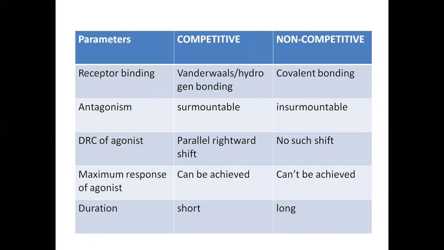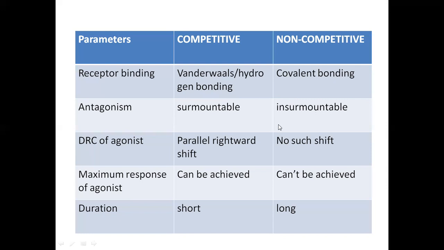The differences between competitive and non-competitive antagonism: in competitive antagonism, the receptor binding is with van der Waals or hydrogen bonding, whereas in non-competitive it is covalent bonding. The antagonism here is surmountable. If we increase the dose of the agonist, the antagonist will dissociate from the site, so it is surmountable, whereas with non-competitive inhibition it is insurmountable.